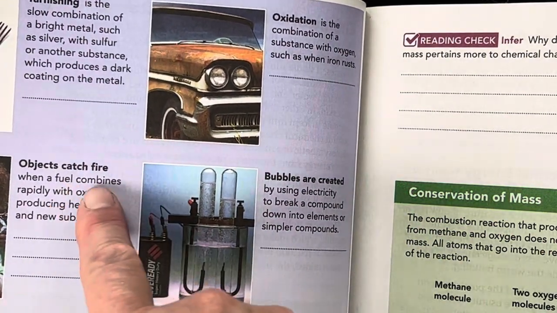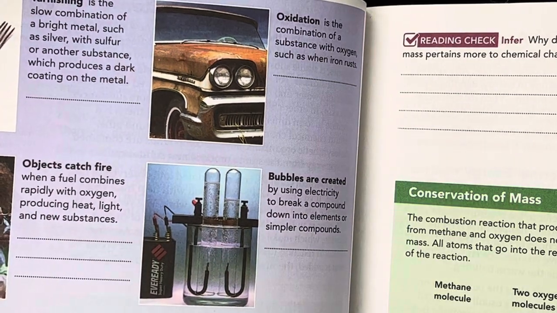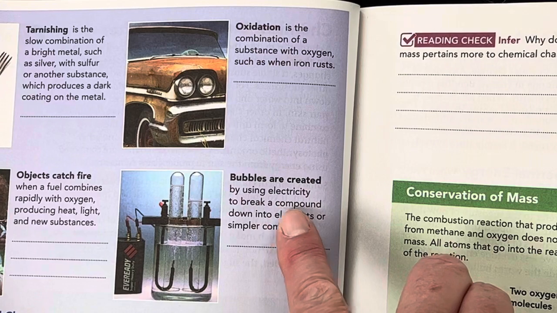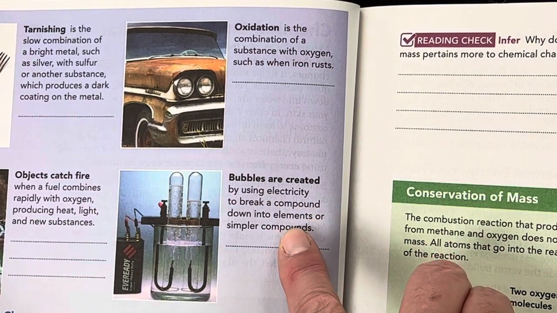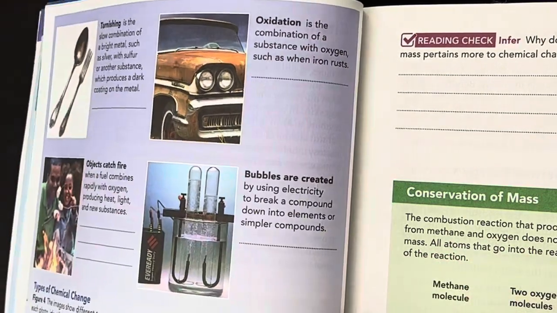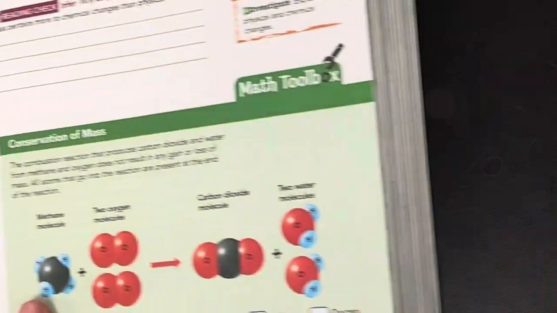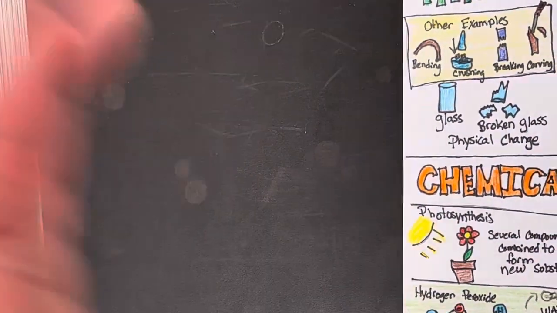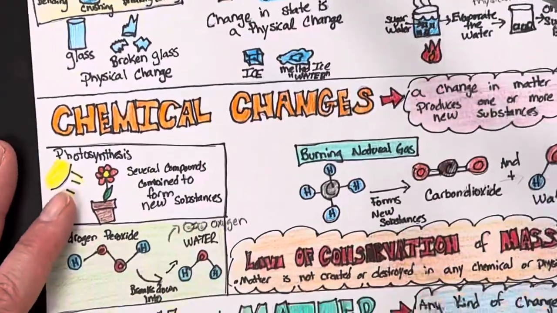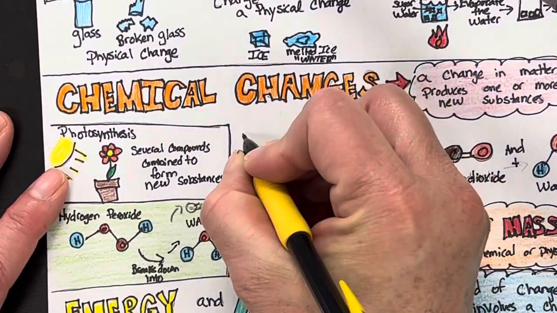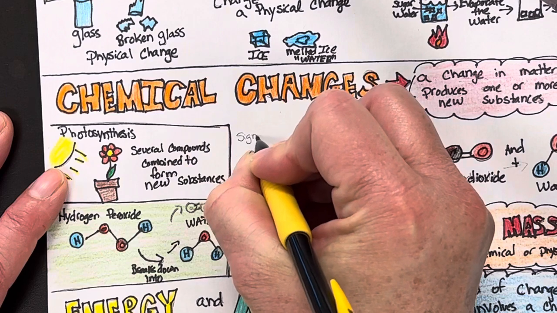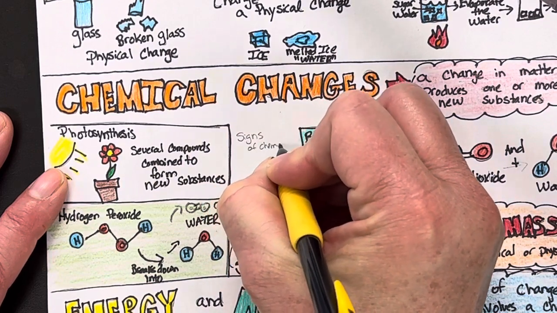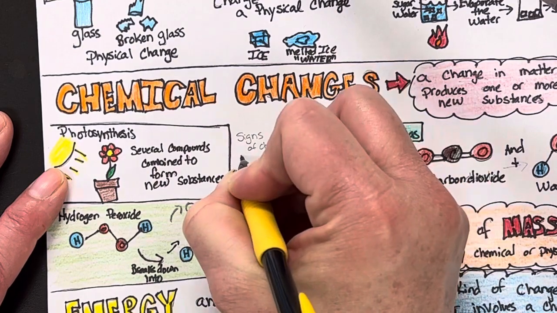Okay, so when a fuel combines rapidly with oxygen, producing heat and light and new substances, and then bubbles are created by using electricity to break a compound down into elements and simpler compounds. So, these are all signs of chemical changes.